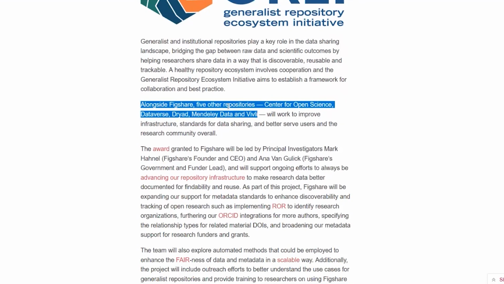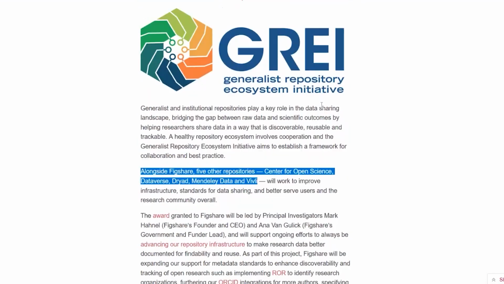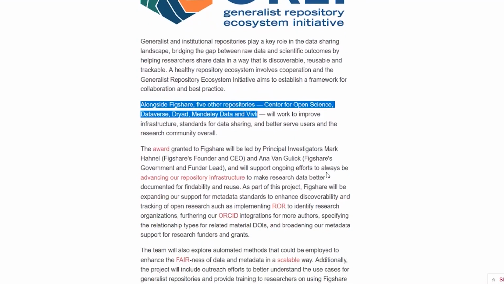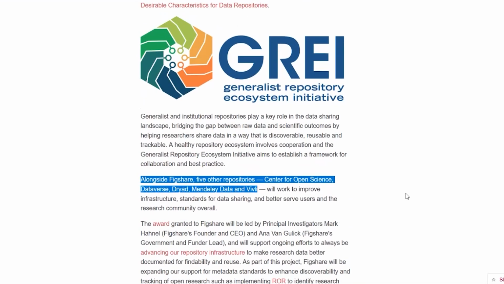There are 5 other repositories along with Figshare that received funding to work on developing the platform so that there's better interoperability between things, and there are more standards around data sharing, to make it easier for researchers to share information in a really structured and accurate way, and for end users to reuse that data much more easily. This is really exciting, and we're going to be launching a bunch of enhancements. They're all going to be open source. That's part of this big project.